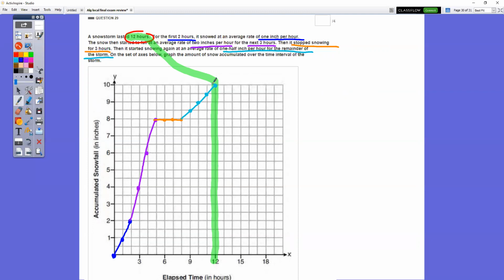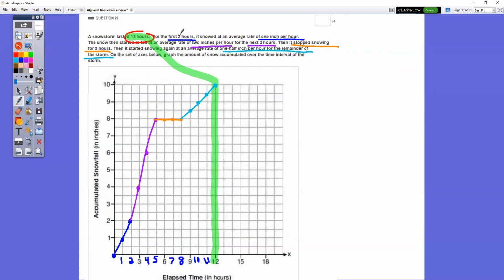Because that's our cutoff point for this particular question. It says for the first 2 hours. A couple of people had a really good idea and wrote in the numbers at the bottom here. I think that's a really smart idea, writing in the numbers at the bottom.